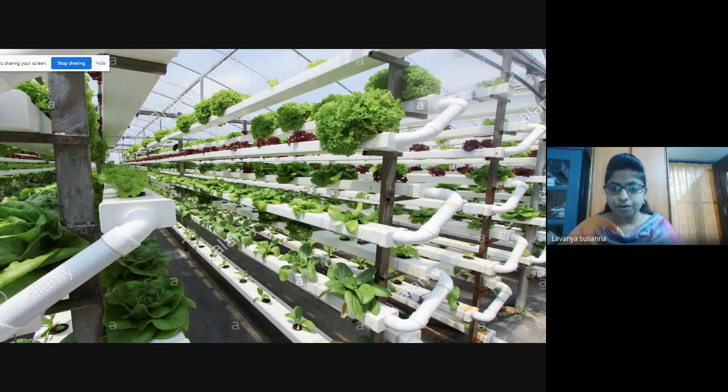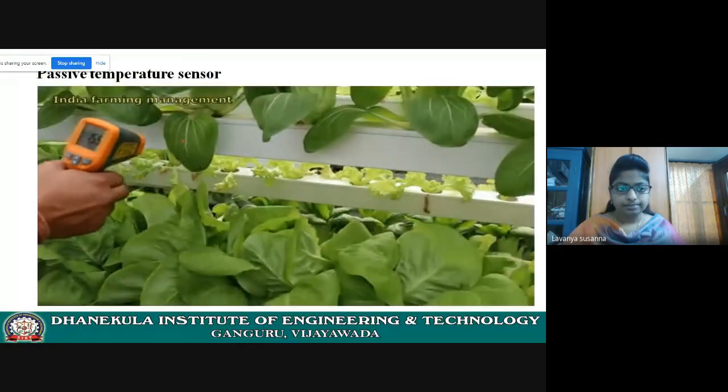This is a hydroponic farming system. See here. A person should operate it. That's why I'm saying it is a passive sensor. Someone must operate it in order to see the temperature. Someone must calibrate it, must adjust all those things.